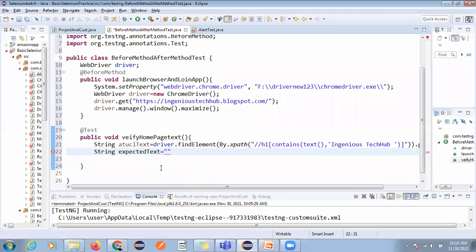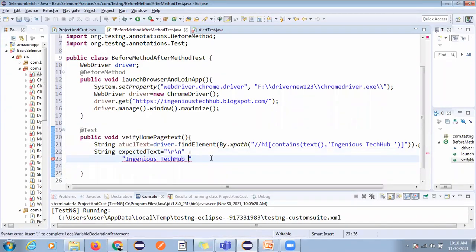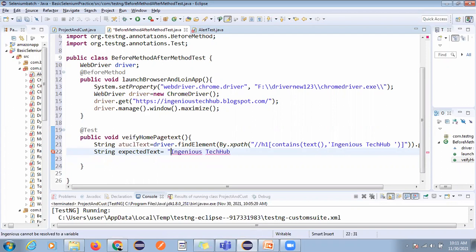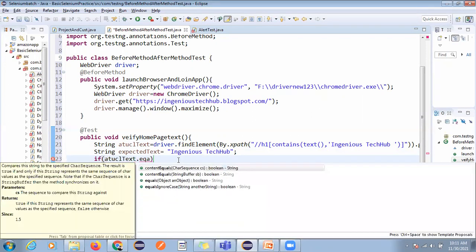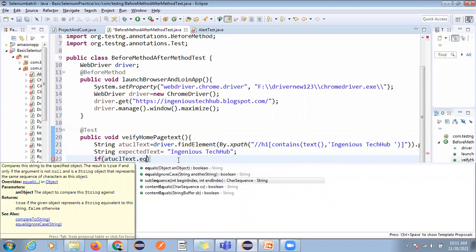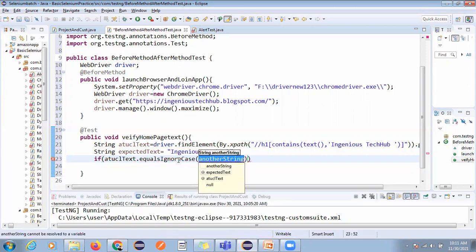Actually it has a space, so let me check whether it is working or not. Now same thing, right? Actual text dot equals, so I'm writing equals ignore case, and expected one, and here actual and expected.